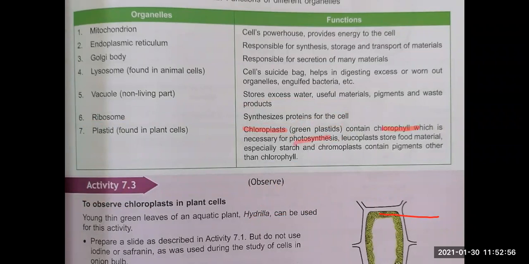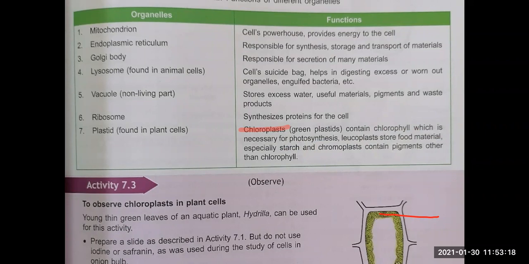Next you have leucoplast. Leucoplast, children, they contain food as well as they contain some starch. Then you are having third type of plast is chromoplast. So तीन type of plast हैं. First is chloroplast, which contains chlorophyll and helps for photosynthesis.